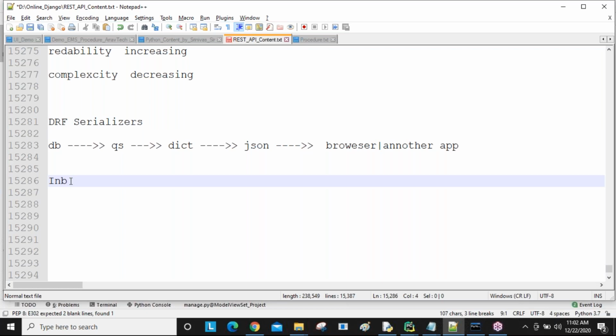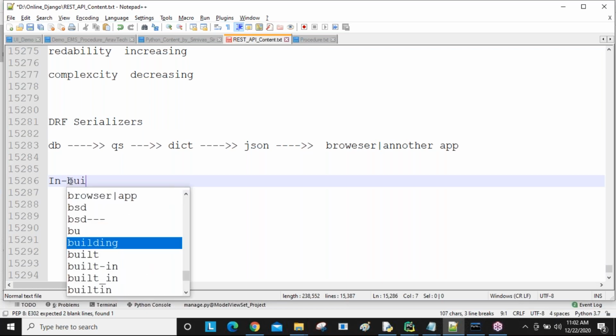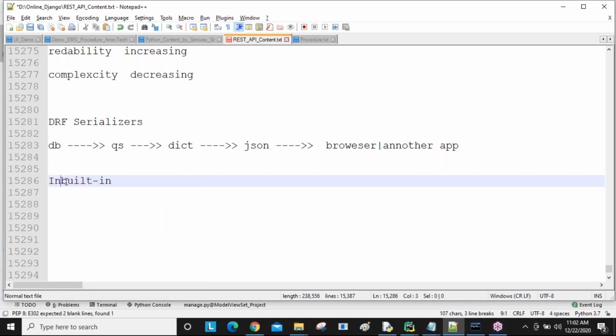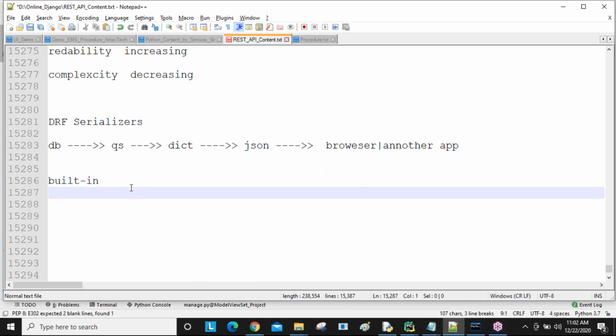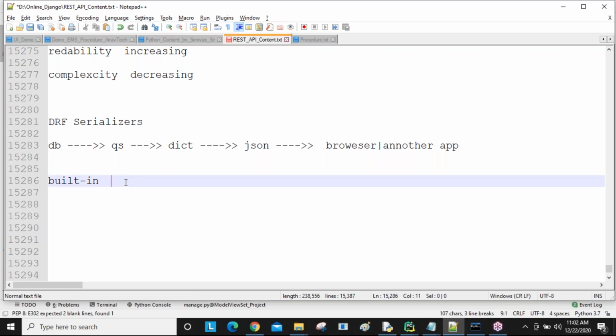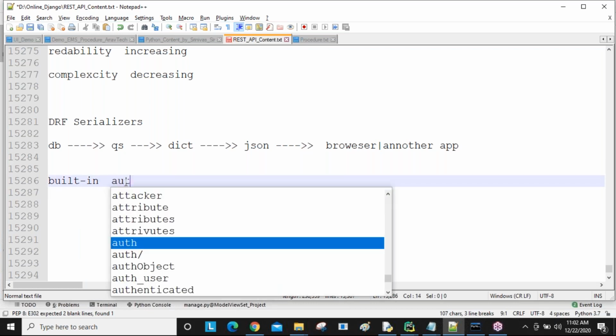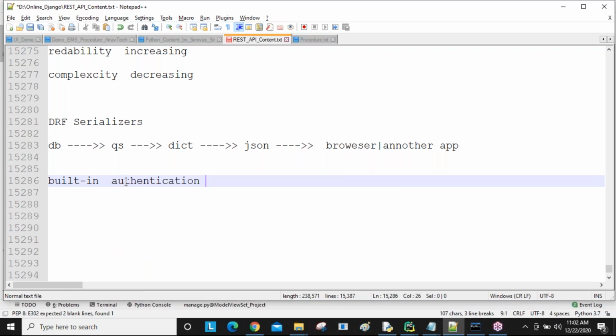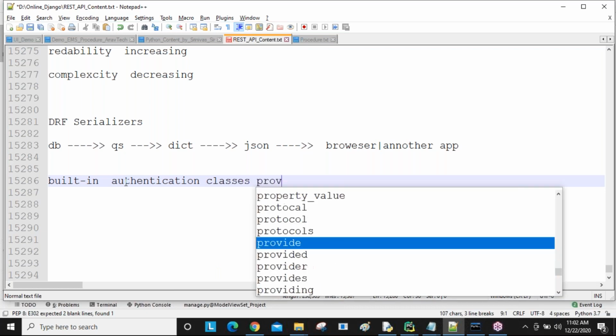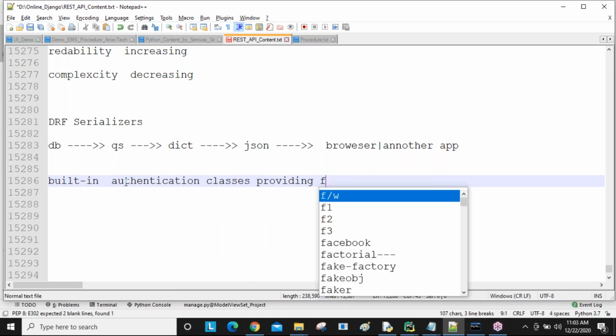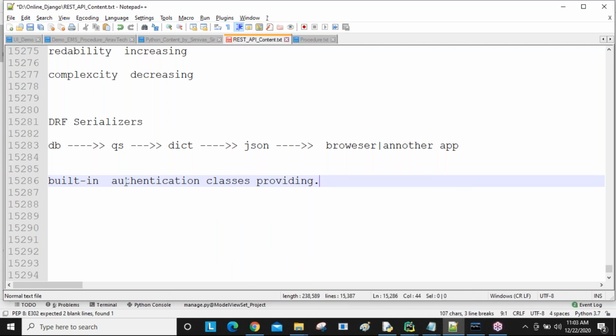And then I'm going to take built-in authentication classes. Built-in authentication classes are provided.